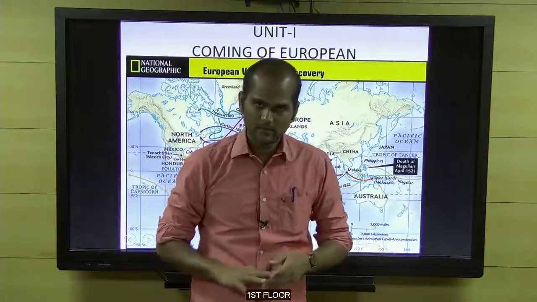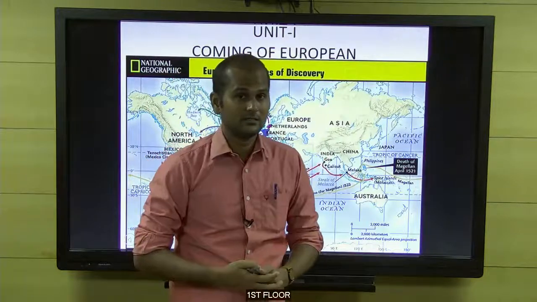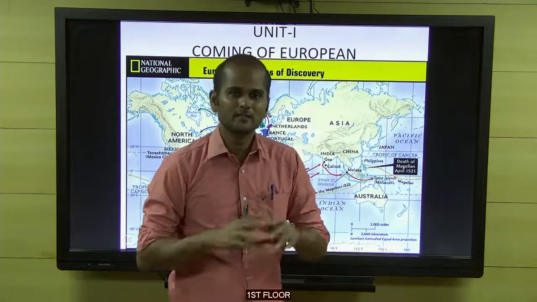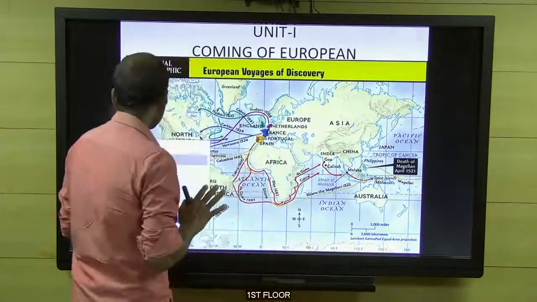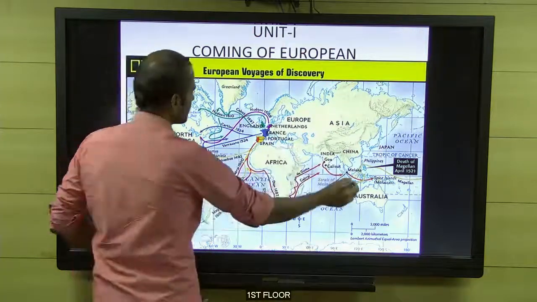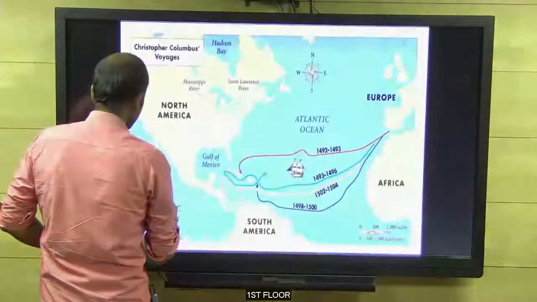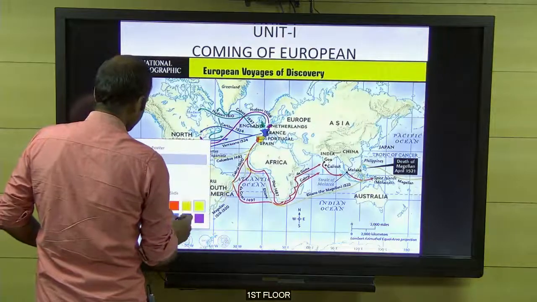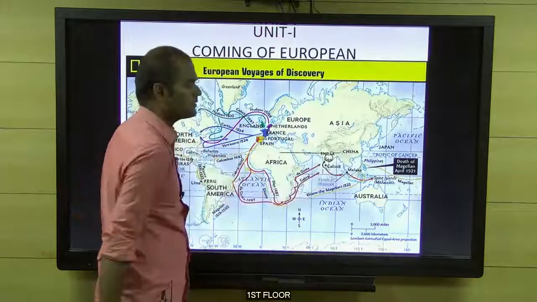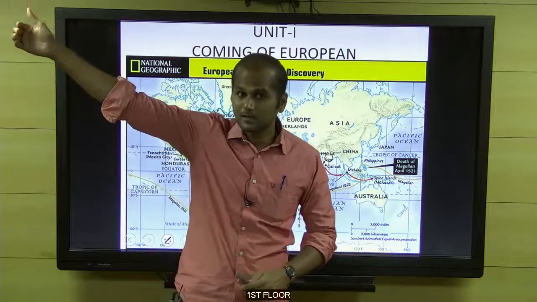History means modern human beings. Next, open the topic of origin. Where was the origin of the modern human being? It is accepted by historians that modern human beings originated independently throughout the world, all over the world. Here also modern human beings originated, and here also. In India also modern human beings originated. But my question is, where was the earliest origin?